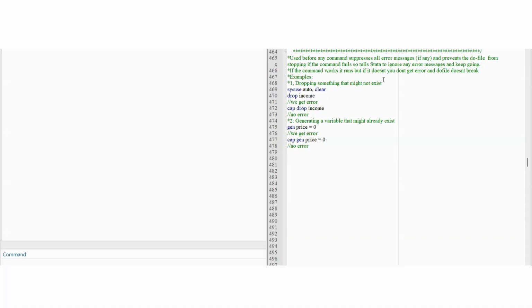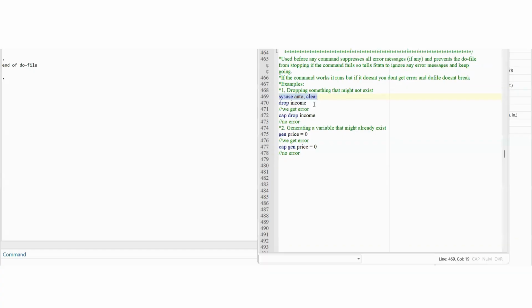For example, if you're trying to drop something that might not exist, let's look at the auto data set. Now, the auto data set does not have a variable income, right? We don't have a variable income here. If we do drop income, you're going to get an error. And if you are running a do file, at this point the do file will break and the commands after that won't run.